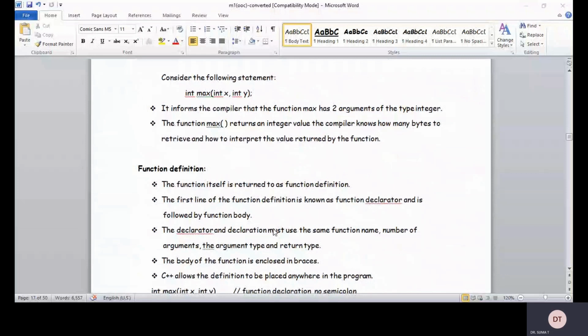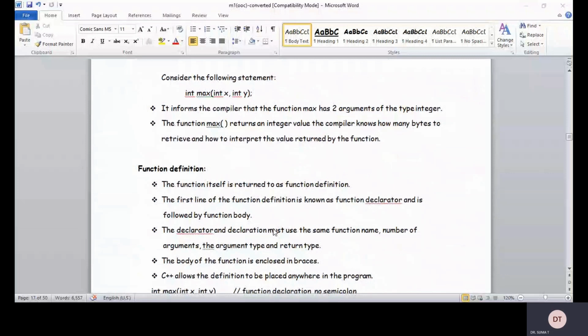Then only will it not signal any error. Also, to make the internal conversions, like character into integer, and floating point into double, it searches for any other matches in the program. So that is the reason why it takes a lot of time to convert. The body of the function is enclosed in braces. Since it is a function, it will have a beginning and a closing of the program, so that is the reason why it has been enclosed with a pair of braces. That is the beginning of the subprogram and the end of the subprogram.